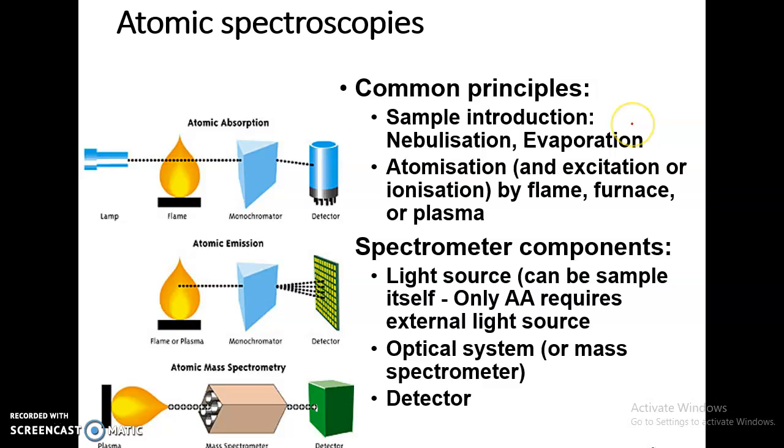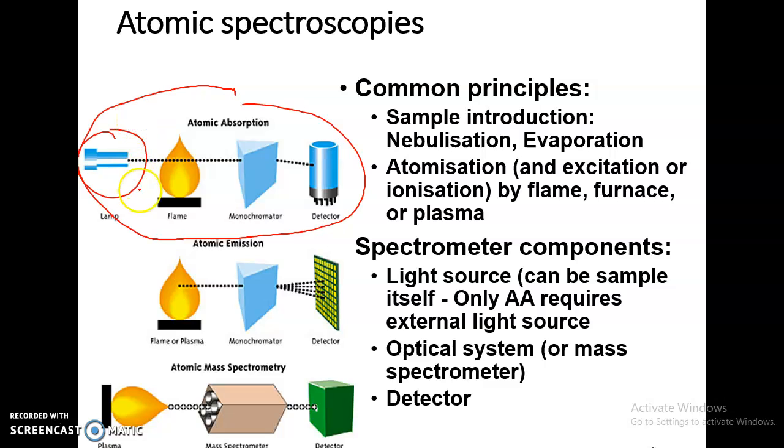So this is the schematic diagram of the AAS only. You have a lamp to bombard radiation towards the sample. But in this picture, where is the sample?